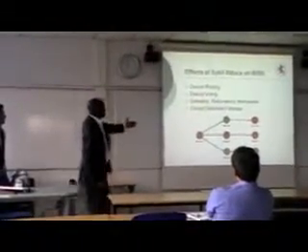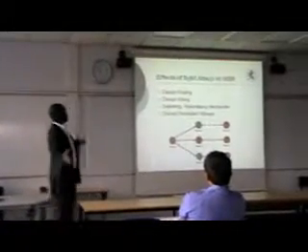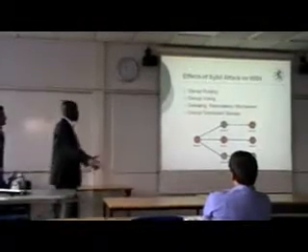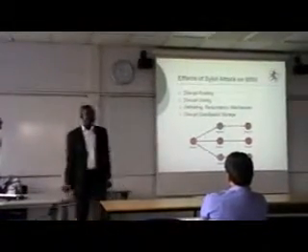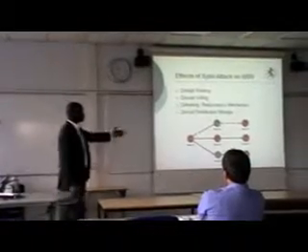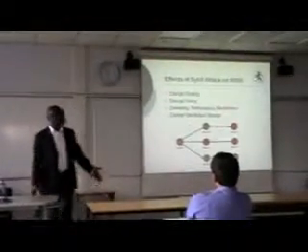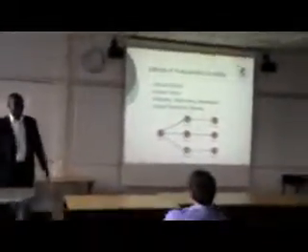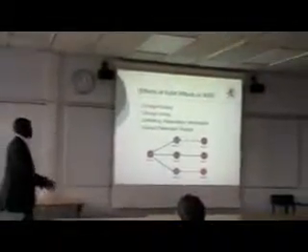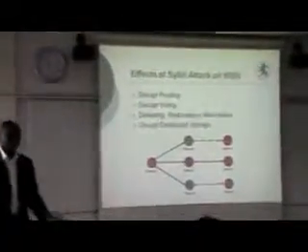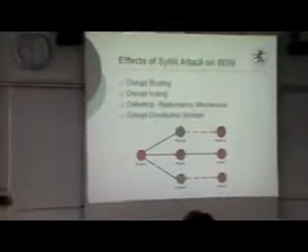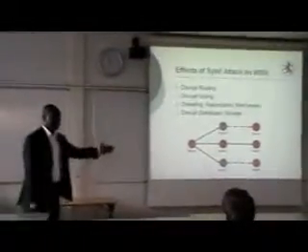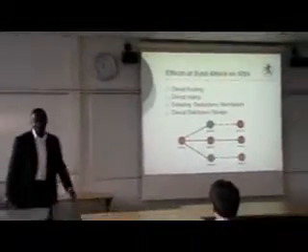Another effect on a wireless sensor network is that it can actually destroy distributed storage systems, pretty similar to our previous example. It's where we want to spread our data across several nodes, and an attempt to do that with node B and node C will still fail. We will still defeat the actual aim of a distributed storage system. So as you can see, a Sybil attack through a Sybil node can have several effects on wireless sensor networks. It is therefore important for us to be able to detect this attack. So next we'll talk about some of the techniques that can be used in detecting a Sybil attack in wireless sensor networks.